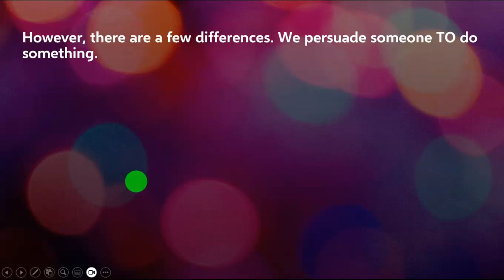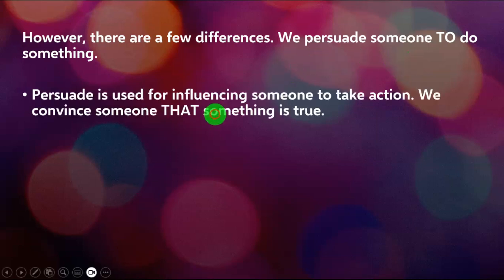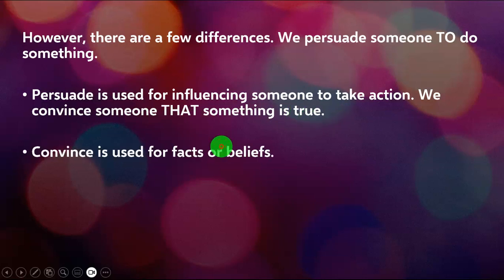Let's move forward. However, there are a few differences. We persuade someone to do something, right? Let's understand the word persuade first. We persuade someone to do something. For example, persuade is used for influencing someone to take action. We convince someone that something is true, right? Once again, I'll read that. Persuade is used for influencing someone to take action. We convince someone that something is true. Convince is also used for facts or beliefs. Right? That's the second use of the word convince. It is also used for facts or beliefs.